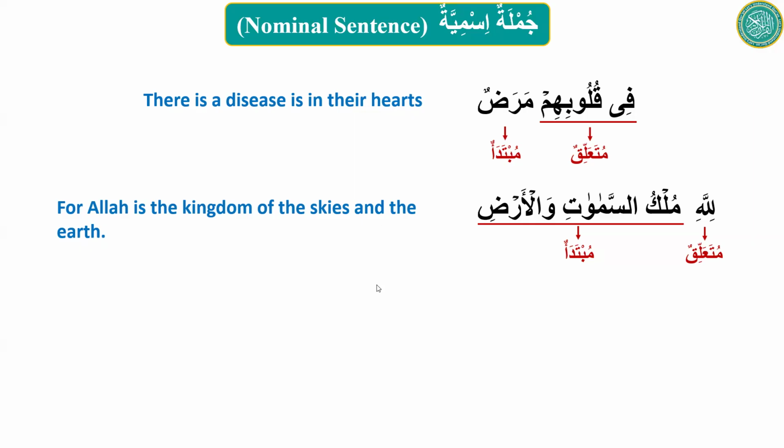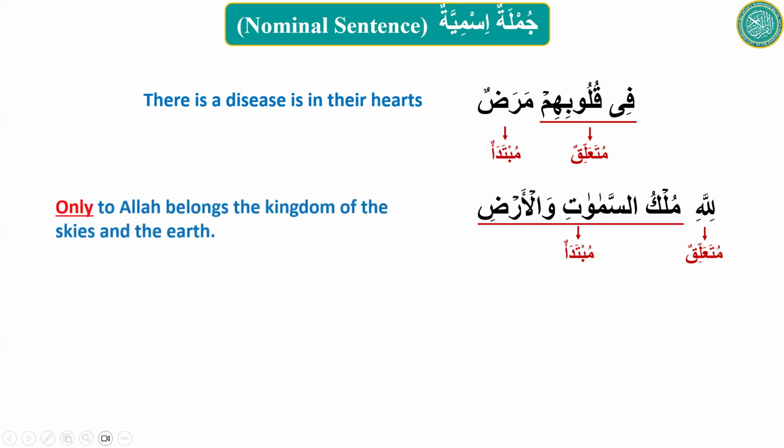Okay. All right. So the real meaning of this translation is this. Can you read it? Yes, sir. Only to Allah belong the kingdom of the skies and the earth. Or you can say the kingdom of the skies and the earth only belongs to Allah. So where did the word only come from? From exclusivity, from the order. The order gave us the word only.